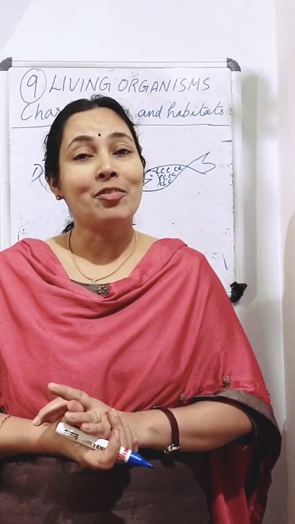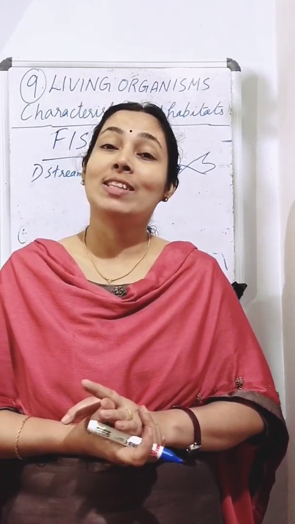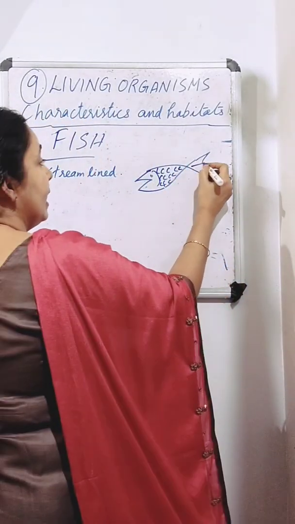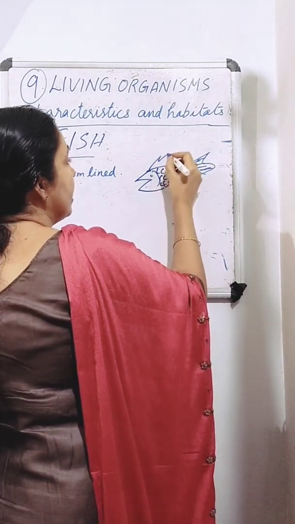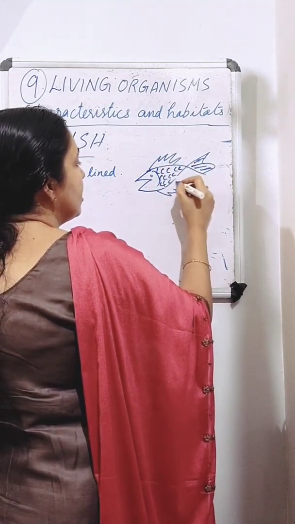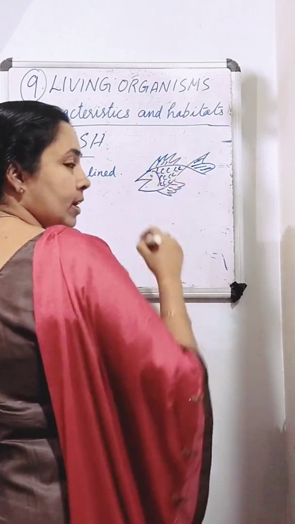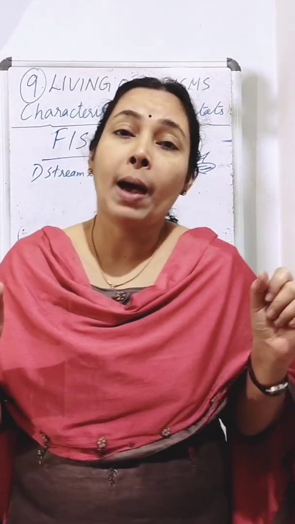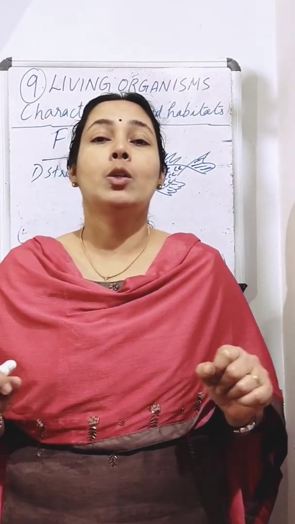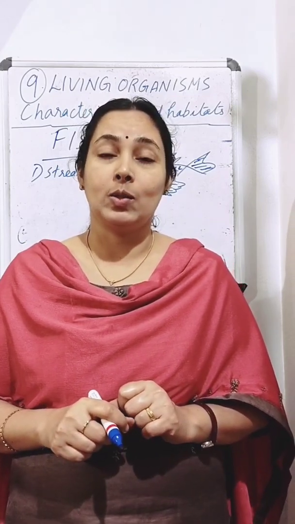Then what about their fins? That also we have discussed. The fins on the tail help them in swimming, and the fins on the sides of their body help them to keep balance and also to change direction.